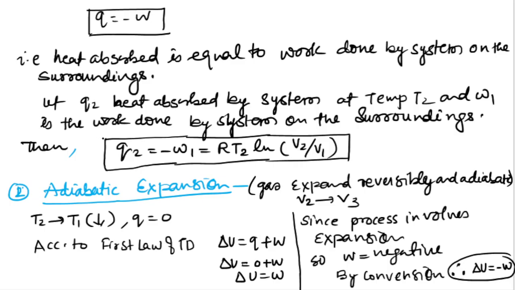Let's talk about the details of calculating the work. Let Q2 be the heat absorbed by the system at temperature T2 and W1 the work done by the system on the surrounding. Therefore, Q2 is equal to minus W1, equal to RT2 ln V2 by V1. So this is the expression of work done by isothermal expansion.